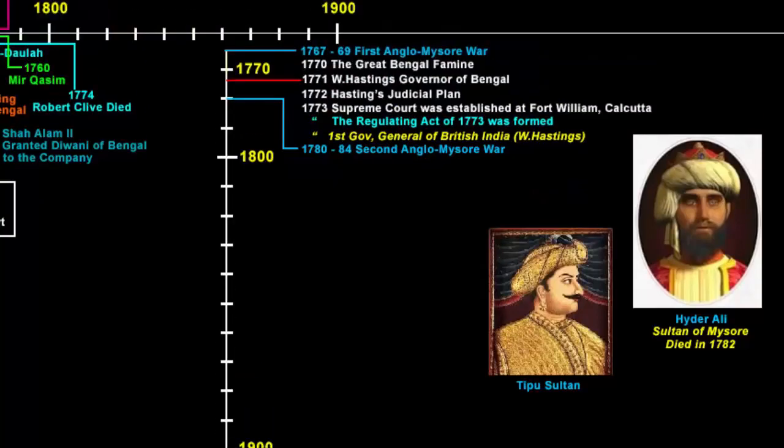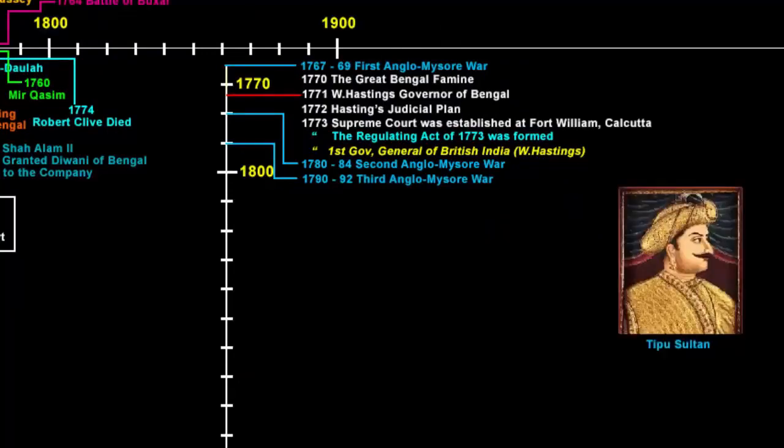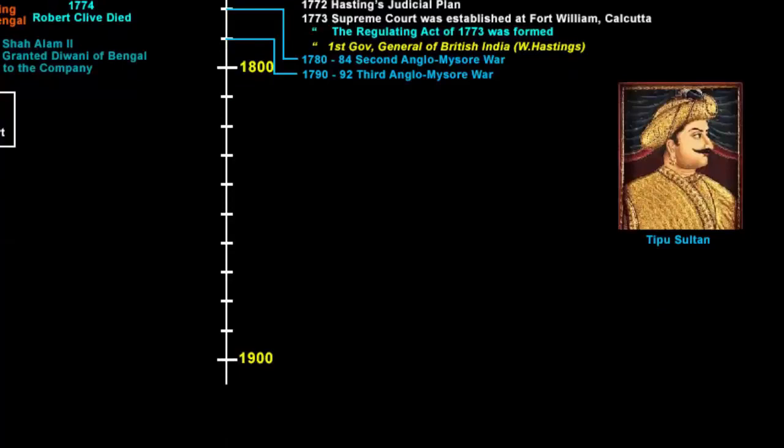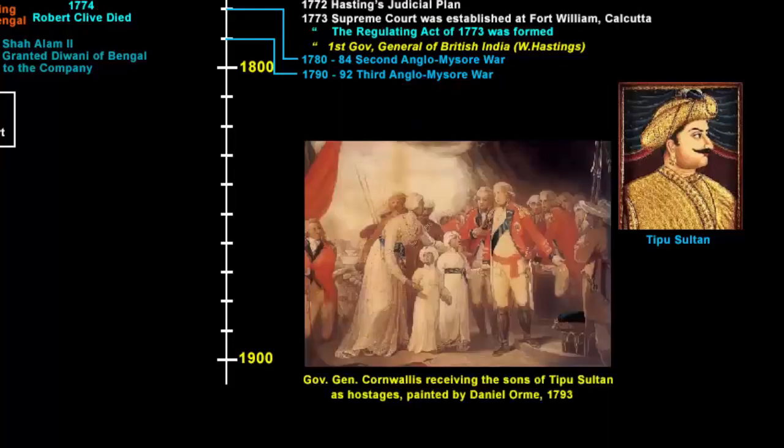The third Anglo Mysore War was fought between 1790 to 1792. It was again under the leadership of Tipu Sultan, but this time France was an ally of Mysore. Tipu Sultan established a close relationship with the French in India and modernized his army. Together, they invaded Travancore, which was a British ally. Mysore lost its capital, Seringapatam, to the company. So here the company won and they acquired the capital city of Mysore. In this picture, you can see how British took away 2 of Tipu Sultan's sons as hostage.